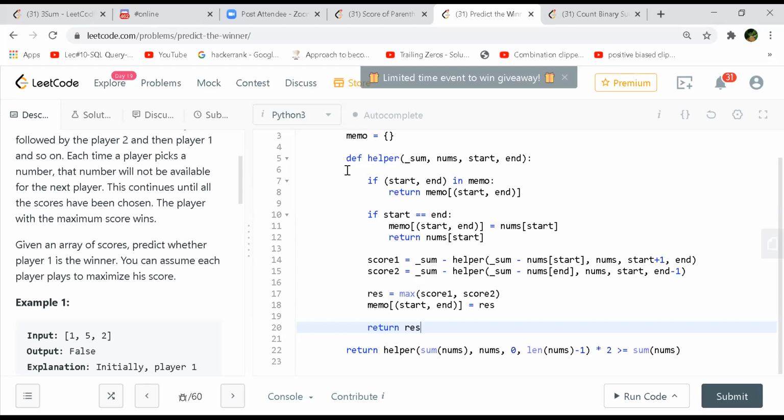But on line number 22, he's returning true or false, right? So you have to bias some player. If I want to make player one win, only that way this makes sense, because he's returning the maximum on line number 17. Yeah, on line 22, he's just focusing on getting the maximum score first. It can be player one or player two, but once he gets a maximum score, there can be some combination which gets it. Once we get that score, we assign that particular combination to player one. Yeah, because you start from player one, therefore the top level recursion will always be for player one. That is line 22.